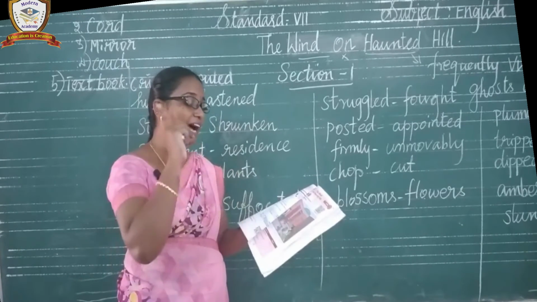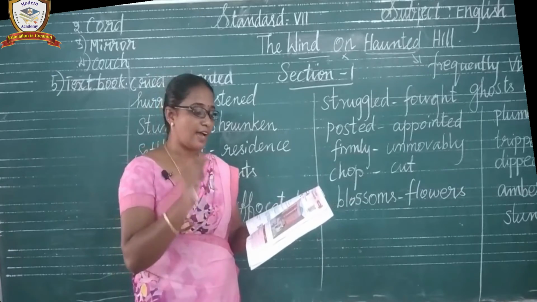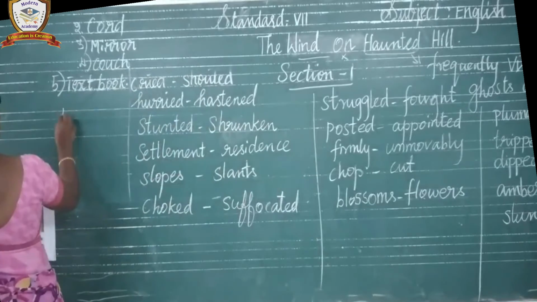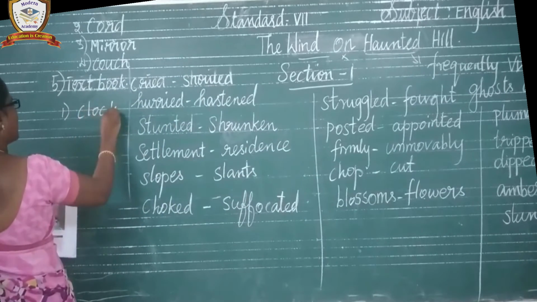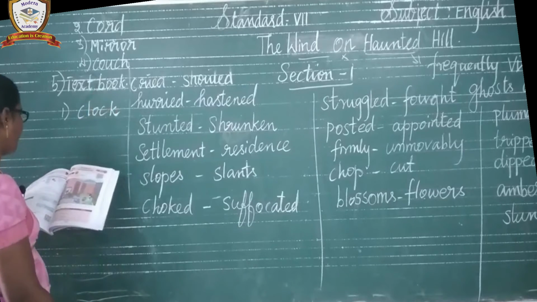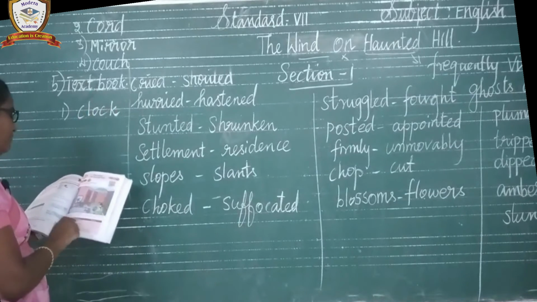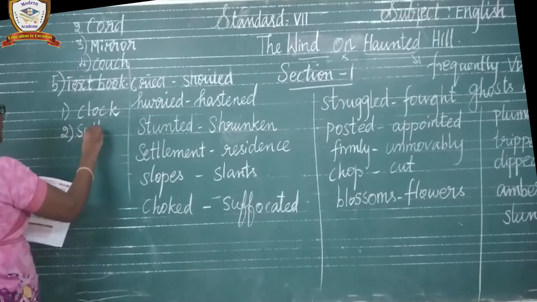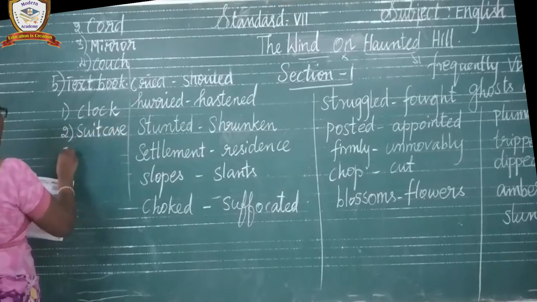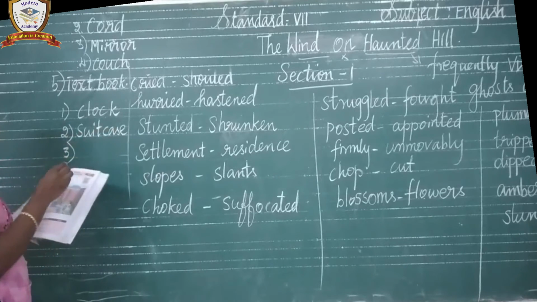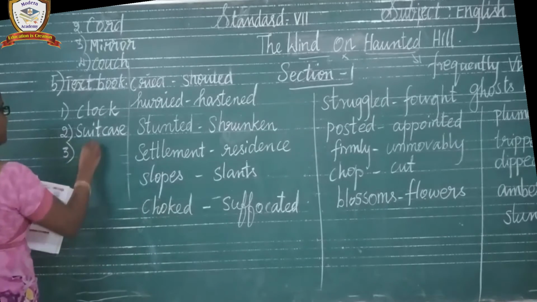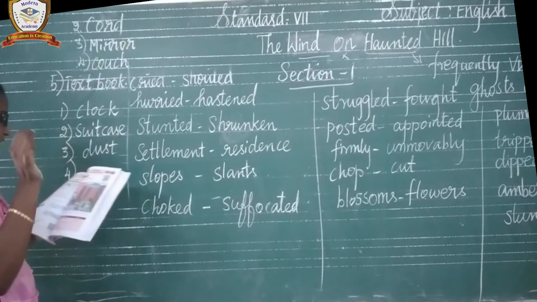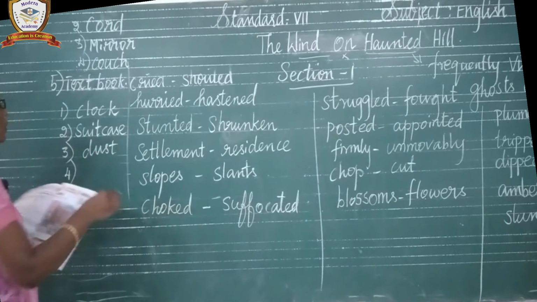Listen carefully. I have a face but no eyes. Hands but no arms. What is it children? Do you guess? It's a very easy answer. Clock, C-L-O-C-K. And the second one. I sit in a corner while traveling around the world. Suitcase. And the next one. I go up when the rain comes down. Dust, D-U-S-T. Fourth one, I have a head and a tail but no body. Coin.